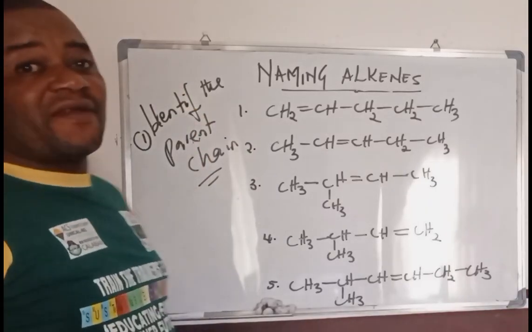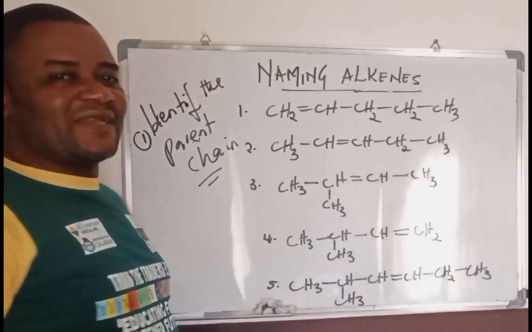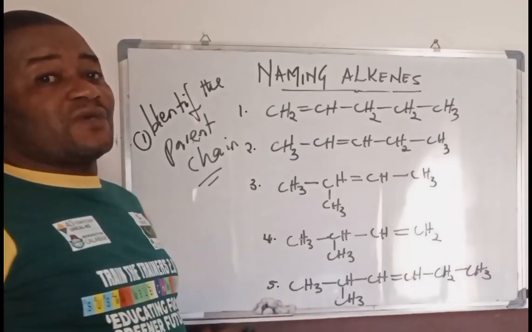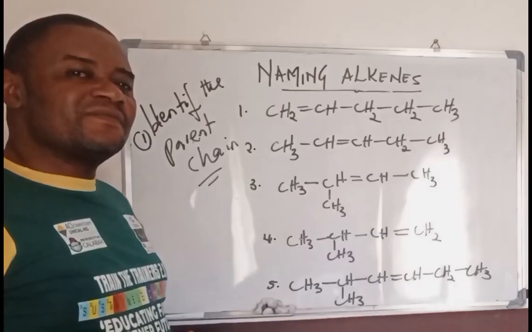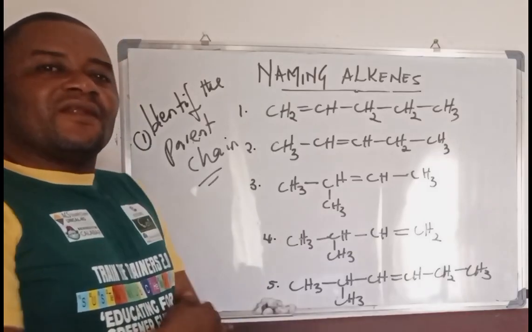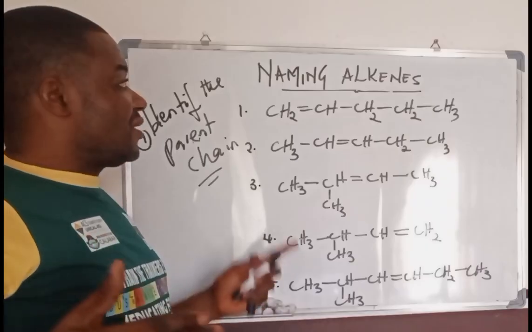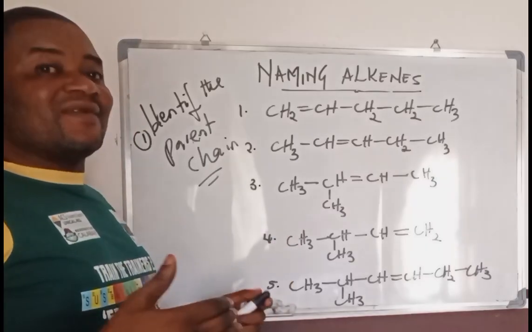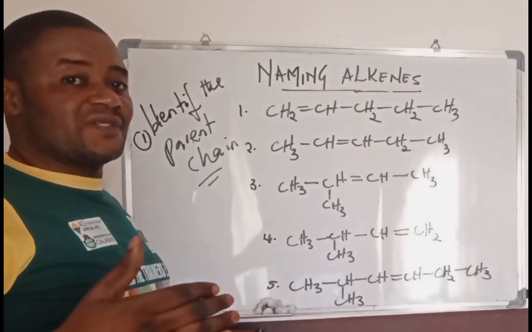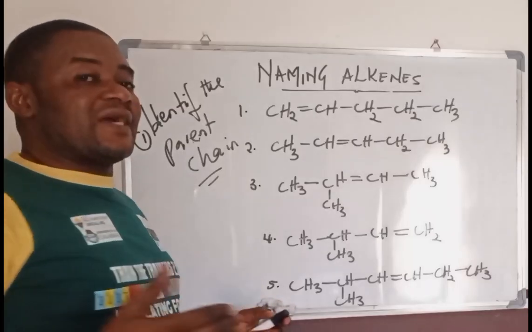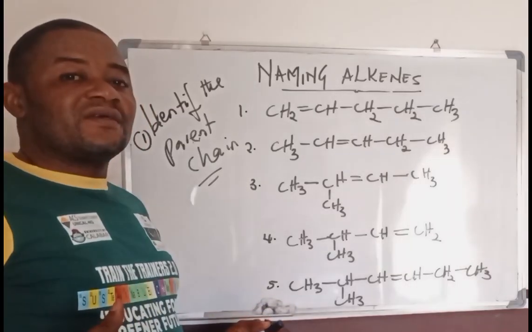When we say the parent chain, what we simply mean is that for every hydrocarbon compound, there is a long chain of carbon atoms that are linked by different bonds.